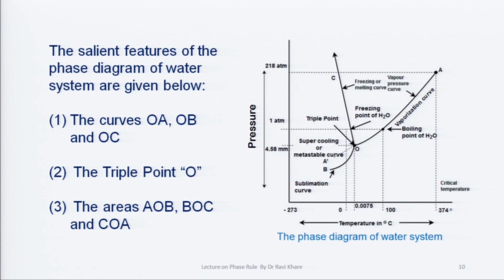Number 1, the curves OA, OB and OC, the triple point that is O, the areas AOB, BOC and COA. AOB this region, BOC this region and COA this region. These are areas or regions and we will discuss all individually.